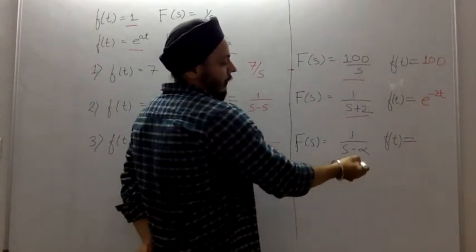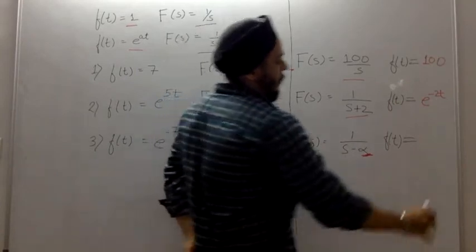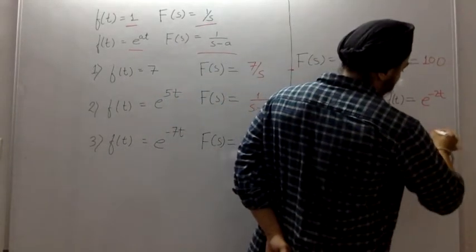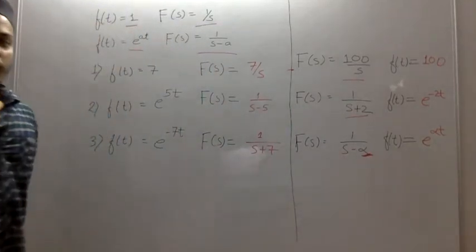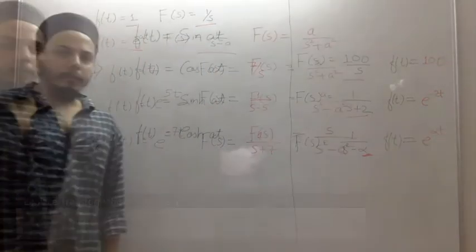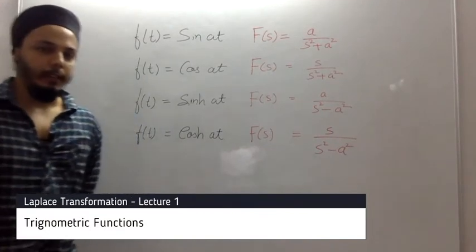Now I have not given you, but this alpha is a constant here. So f(t) will be equal to e to the power of alpha t. Hope you all got all the results. Now we have seen the ordinary functions f(t) equals 1 and f(t) equals e to the power at.